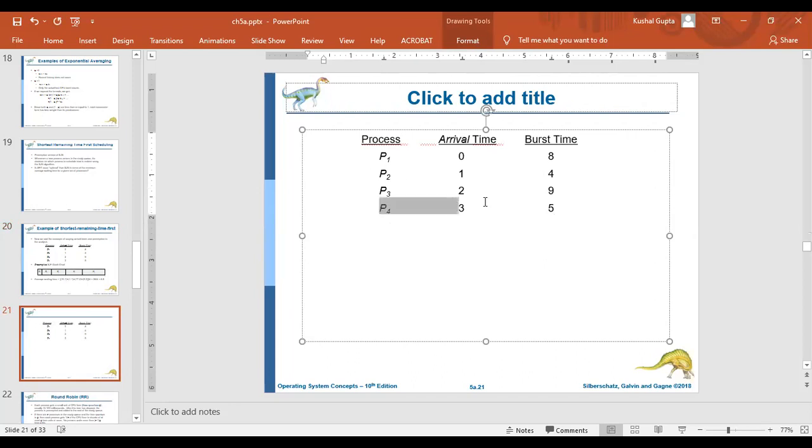Now we have three different processes. Arrival times are 0, 2, and 4.